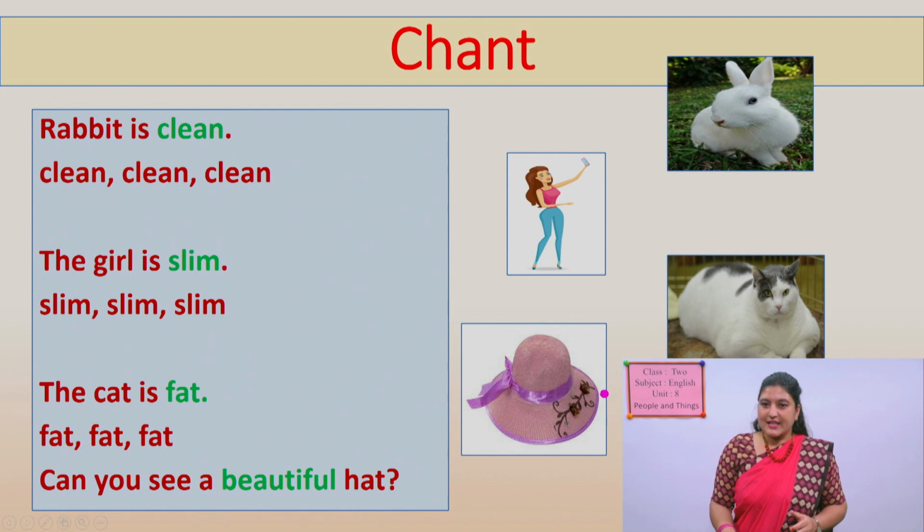Now look at the next picture. What is this? This is a hat. Isn't it beautiful? And what is its color? It is pink. It is a beautiful hat. Now look here. Beautiful hat, fat cat, slim girl, and clean rabbit. You can also say white rabbit.